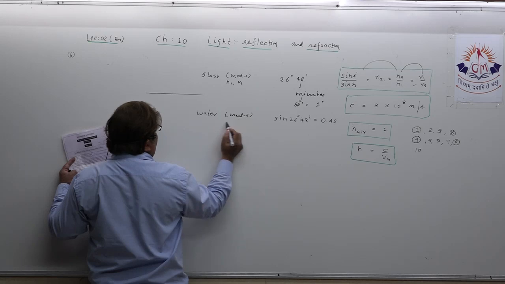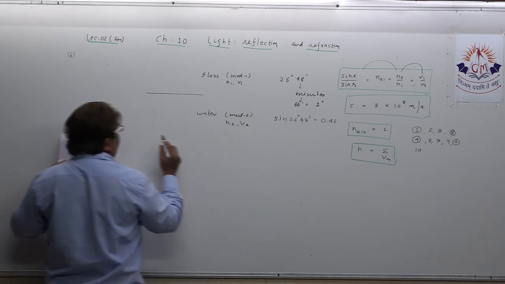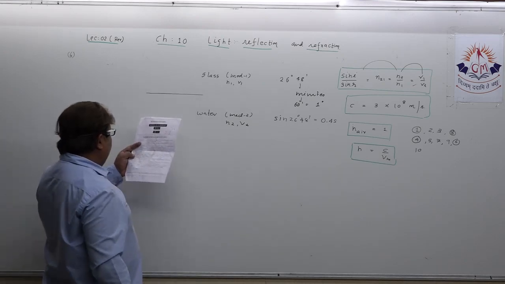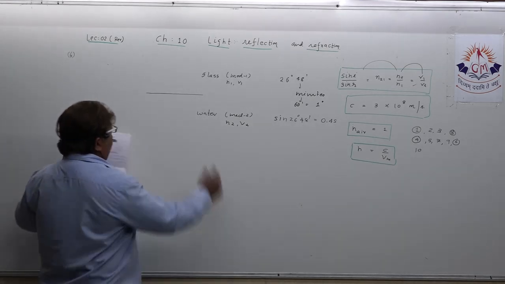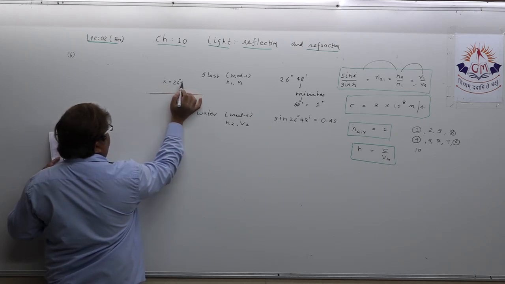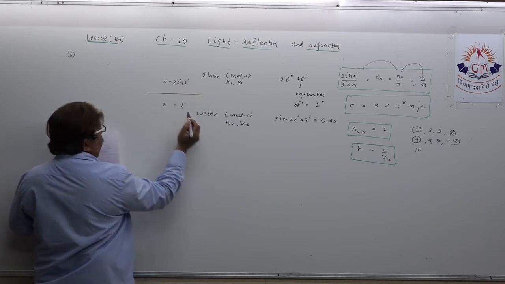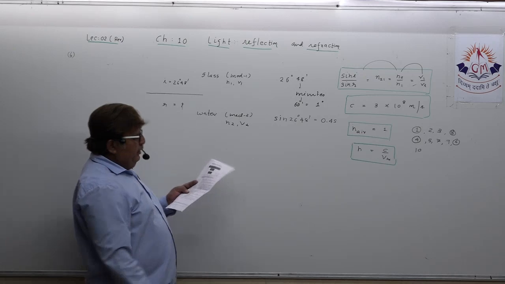Water, medium 2, n2 and v2. Understand? Now what they have given, angle of incidence has been given, 26 degree 48 minute. Angle of refraction we are targeting.